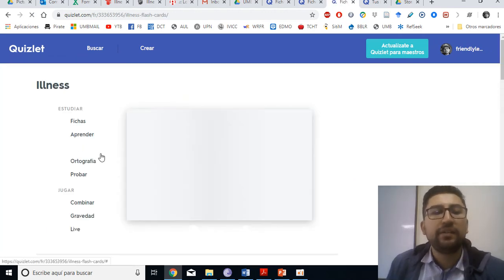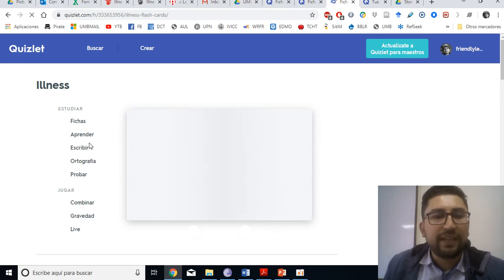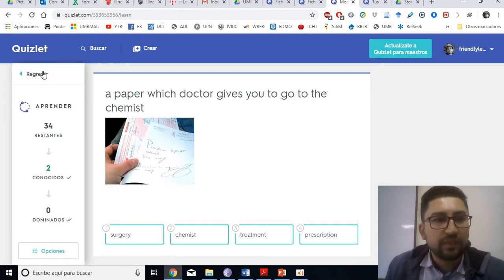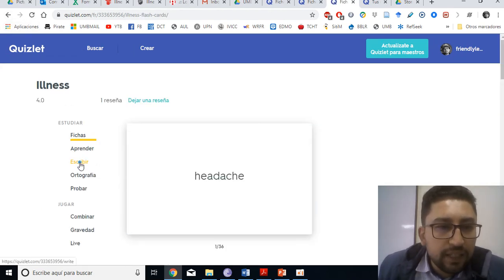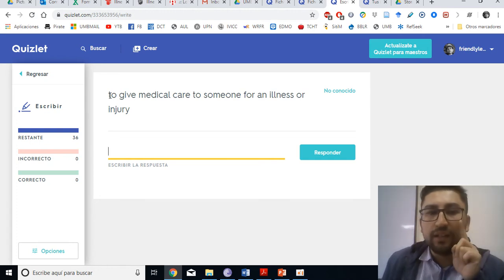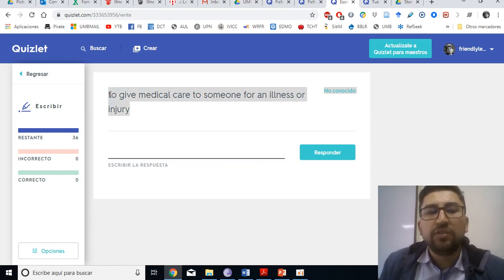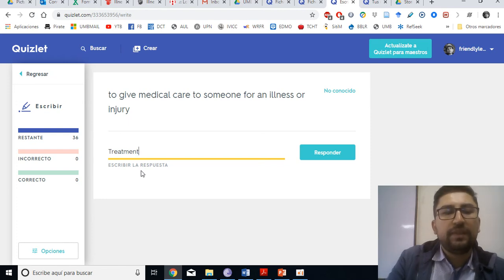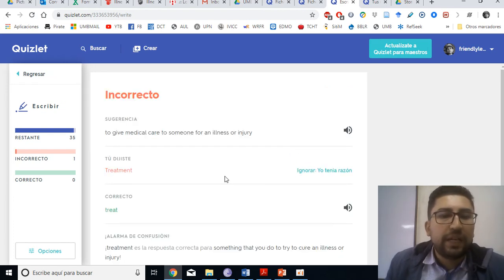I want to go back here and I want you to look at escribir, for example. This one is really cool. No, this one. Okay, sorry. Escribir, okay. Let's go to escribir and you can listen or you can read the example here. For example, it says to give a medical care to someone for an illness or injury. I say it is treatment. Treatment. Let's see if that is correct or not. Right? I said treatment. Oh well.